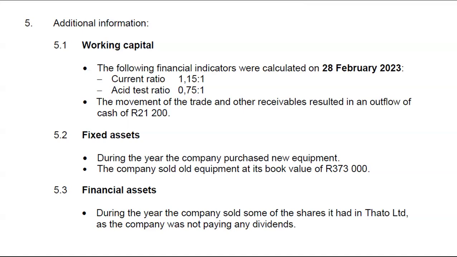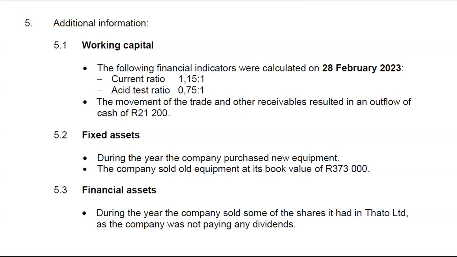The inverse applies. If trade and other receivables for last year is less than trade and other receivables for this year, it means that we actually gave more to debtors. So we lost cash, which is the case here.